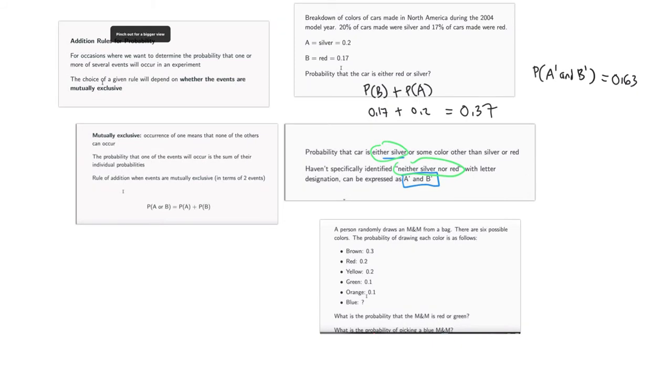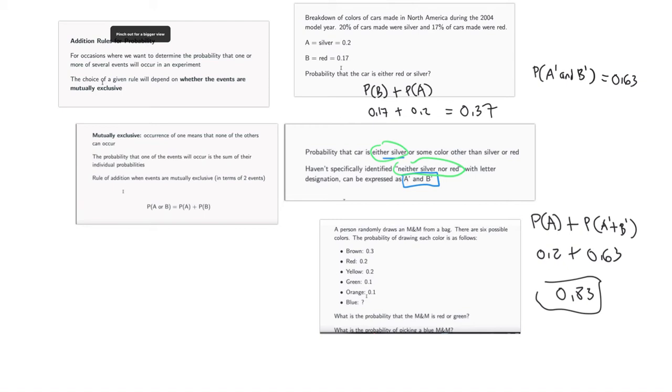So we could rewrite it in a formal manner: the probability of silver, which is P of A, plus the probability of neither silver nor red, which is P of A prime plus B prime. The probability of A we already discussed is 0.2, and the probability of A prime plus B prime we just figured out is 0.63. When you add those, that's going to be 0.83. Hopefully that makes sense.